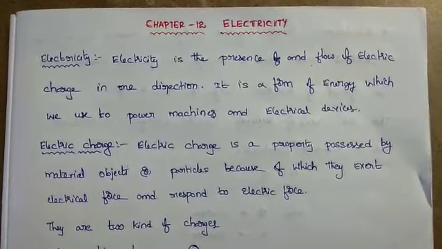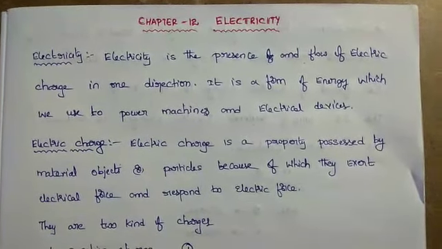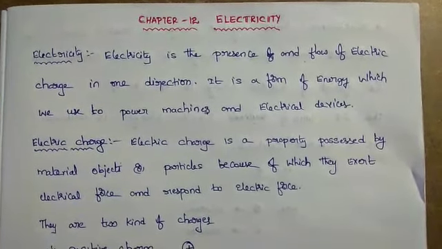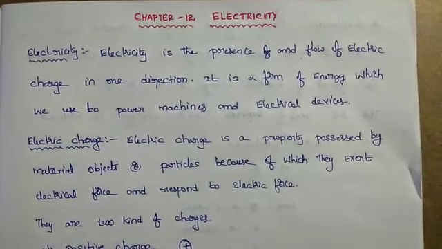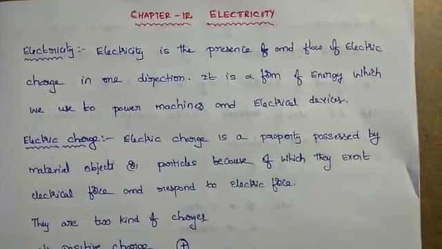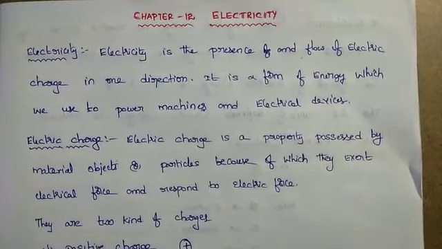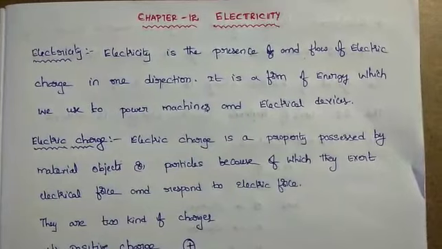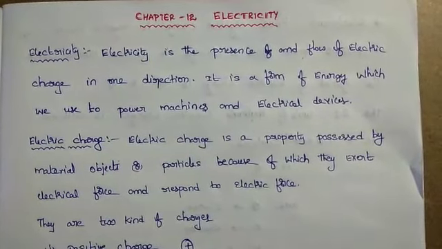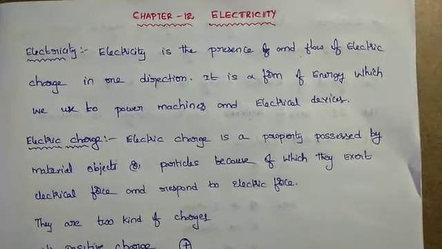So here, electricity. Electricity is the presence of flow of electric charge in one direction. It is a form of energy which we use to power machines and electrical devices. Here, flow of electric charge.